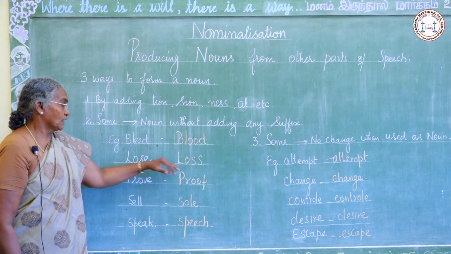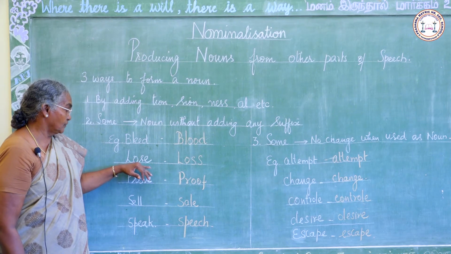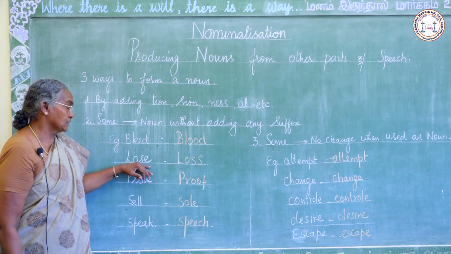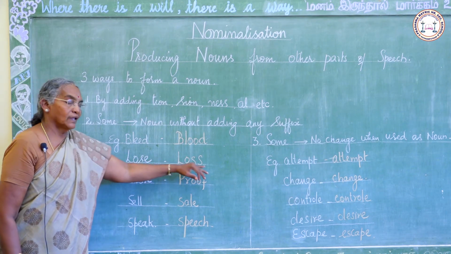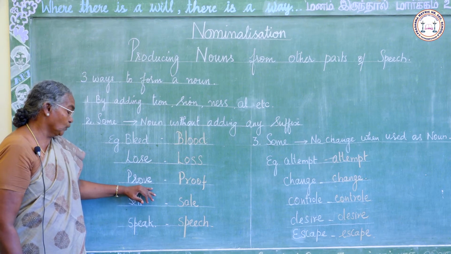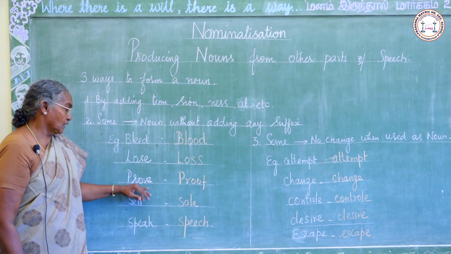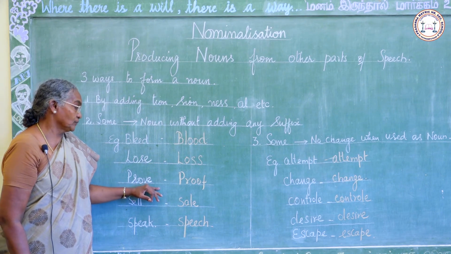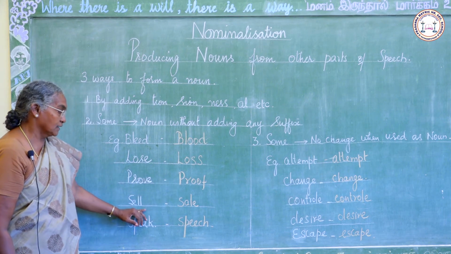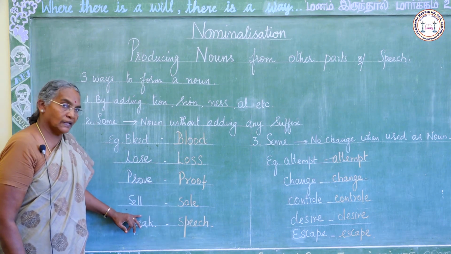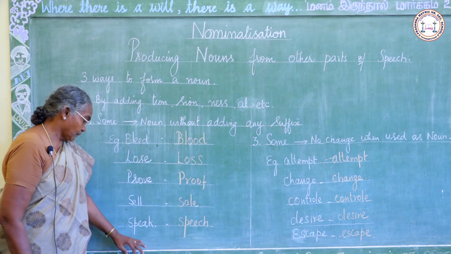Lose, loss. Lose, it is the verb. They lose their business. There is loss in their business. Lose, verb, loss, noun. Prove, proof. Prove, it is a verb. He proves his innocence. There is proof for his innocence. Next, sell, sale. They sell mangoes. Their mango sales is good.